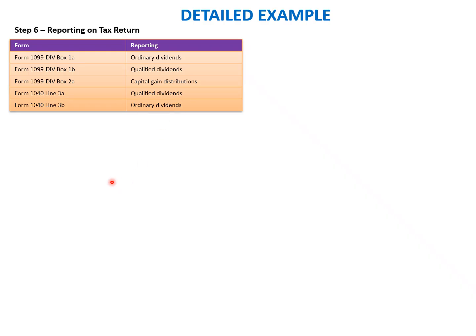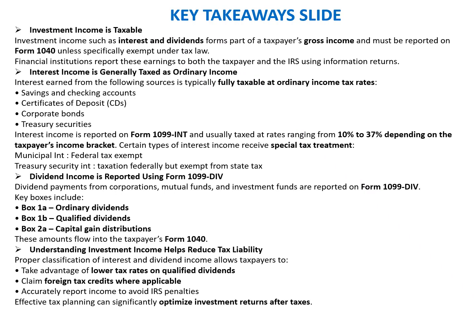So with this, we come to the end of this chapter. We'll quickly have a final look at this slide and look at some of the key takeaways from this chapter. What we have learned in this chapter is the concept of investment income, and we know that investment income is taxable. Whatever investment income has been earned in the form of interest and dividends needs to be included in the gross income and reported in Form 1040. Interest income is generally taxed at the ordinary income tax rate.